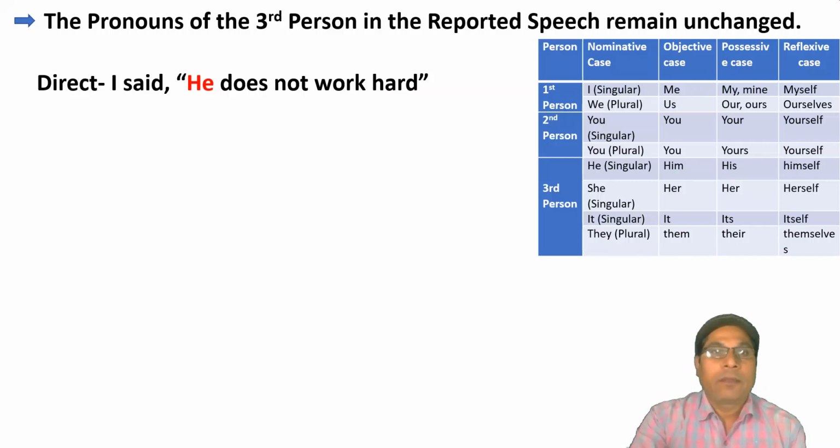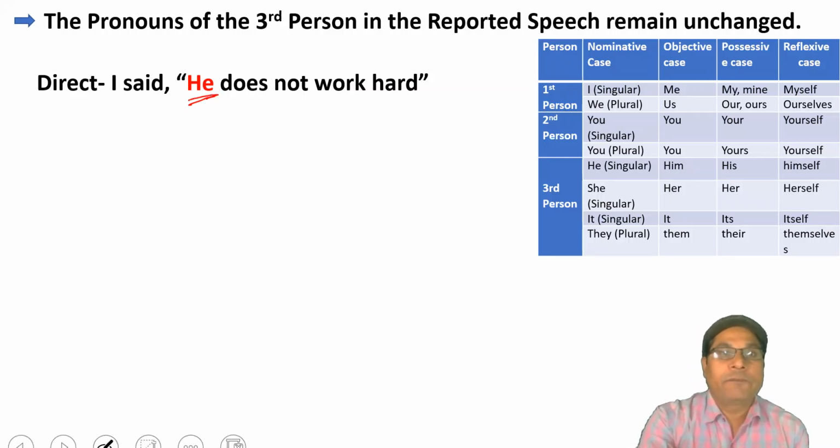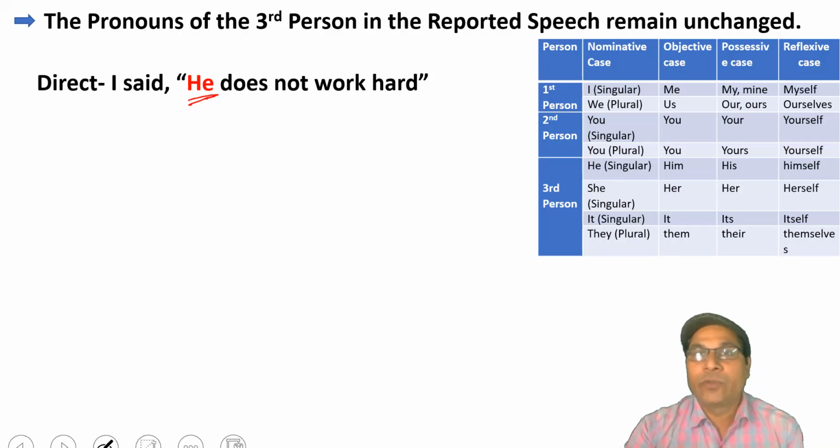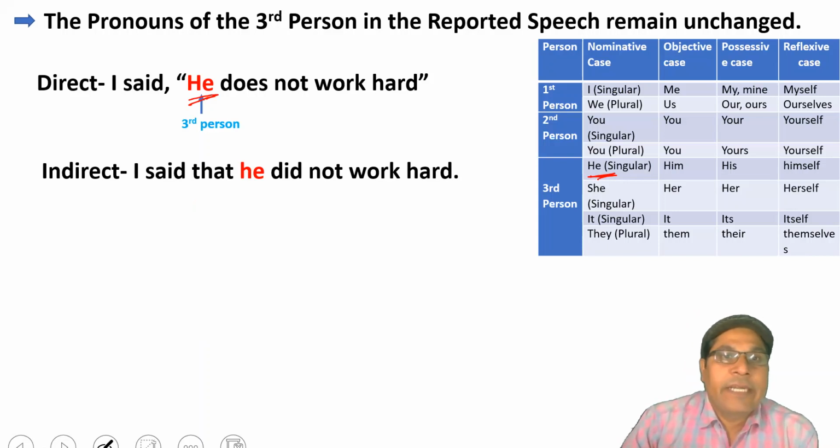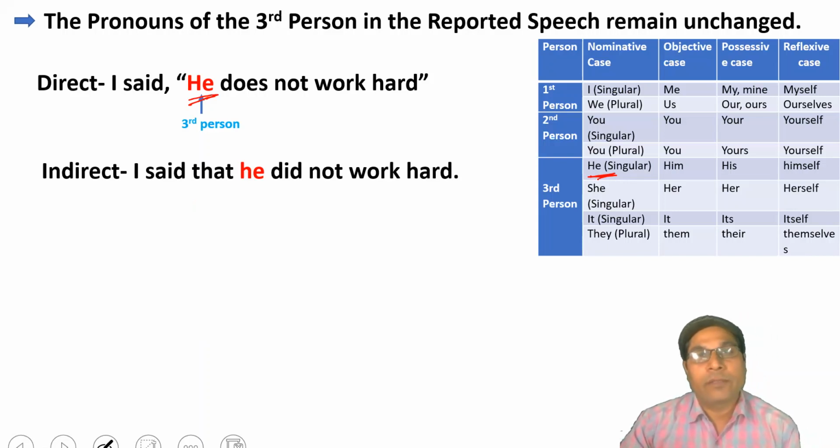The pronoun he is related to third person, singular number. It is given here. So it will remain the same, unchanged, like I said that he did not work hard.